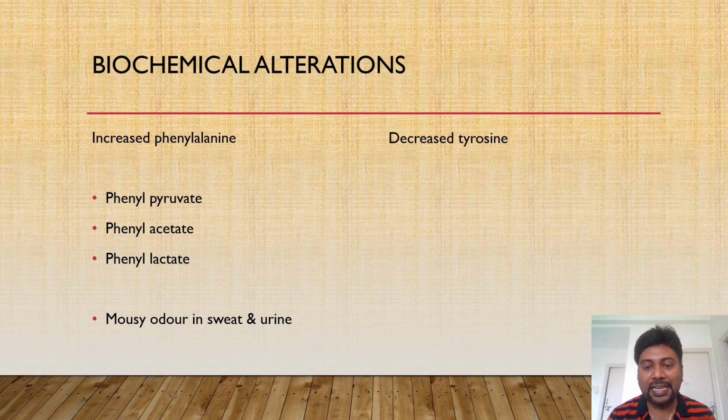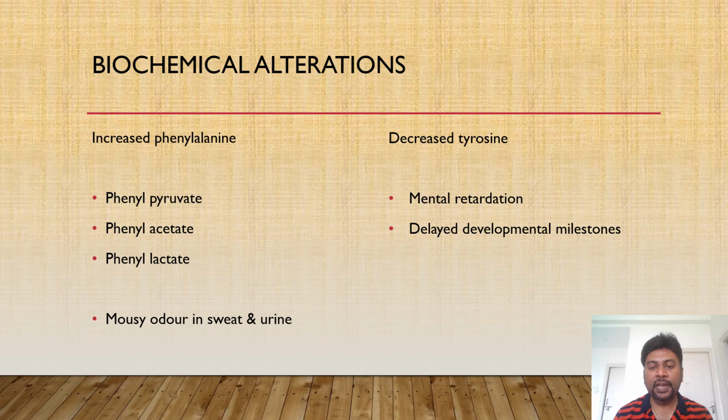Next, coming to the decreased tyrosine production, we all know that tyrosine is needed for the synthesis of catecholamines and melanin. Various catecholamines like dopamine, norepinephrine and epinephrine are produced, and they act as neurotransmitters. So if these neurotransmitters are not produced properly, the patients will manifest with various neurological manifestations like mental retardation, delayed developmental milestones, seizures and also psychosis.